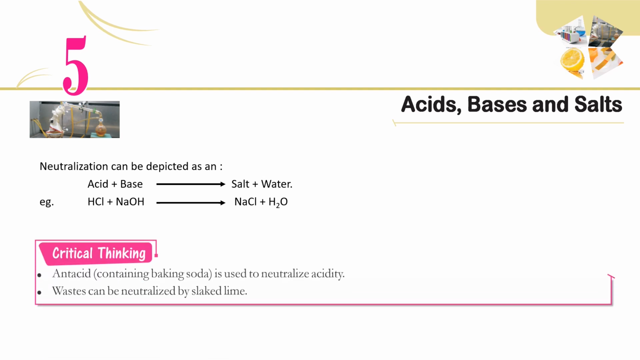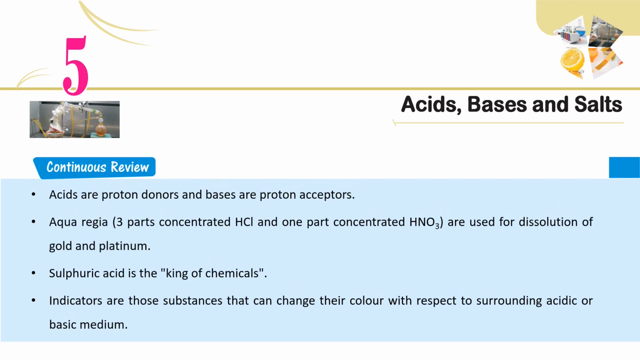Critical thinking. Antacid containing baking soda is used to neutralize acidity. Waste can be neutralized by slaked lime. Continuous review. Acids are proton donors and bases are proton acceptors. Aqua regia, 3 parts concentrated HCl and 1 part concentrated HNO3, is used for dissolution of gold and platinum. Sulfuric acid is the king of chemicals. Indicators are those substances that can change their color with respect to surrounding acidic or basic medium.